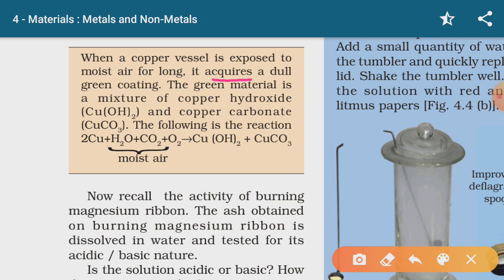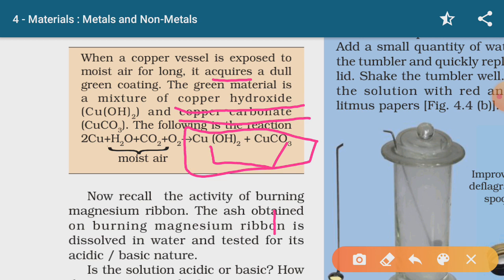The green material is a mixture of copper hydroxide and copper carbonate. Sometimes we read it as basic copper carbonate. So that green color appears on copper, which is a metal. Right now we are talking about metals only. Iron was also a metal, and we have discussed rust in that case. When does iron acquire rust?